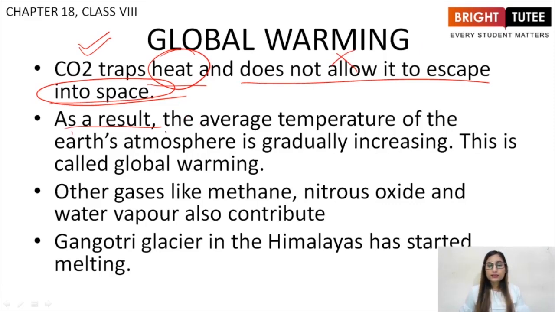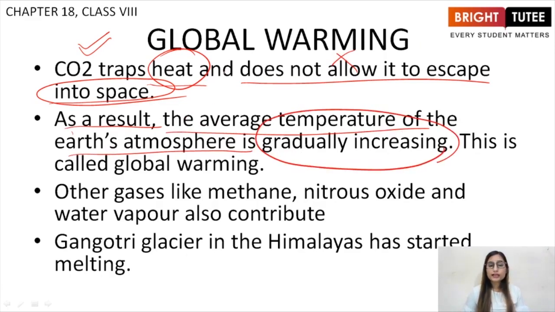As a result, the average temperature of the Earth's atmosphere is gradually increasing due to the excessive amount of carbon dioxide which is trapping excess radiations and does not allow them to escape. This is called global warming. Global warming is basically the increase in the temperature of Earth's atmosphere due to excessive carbon dioxide emissions due to human activities, right?